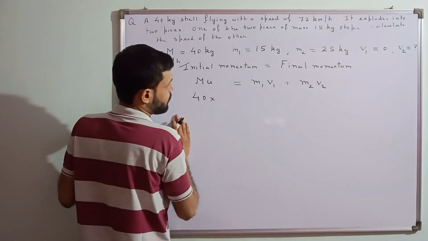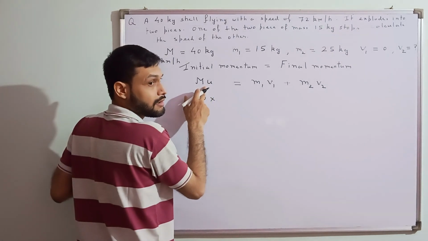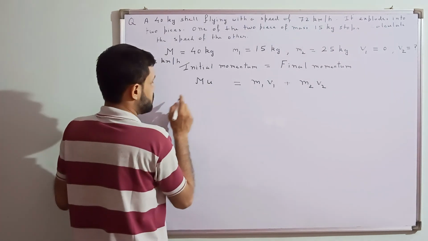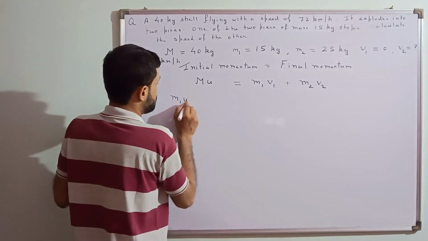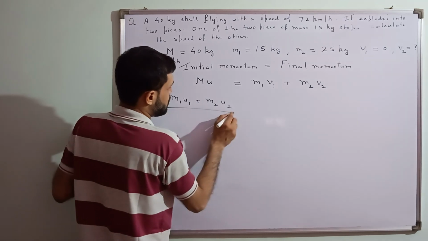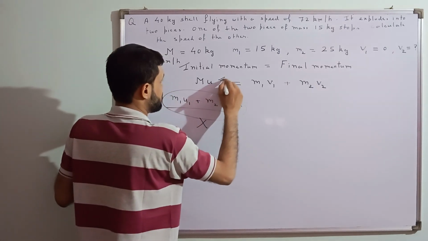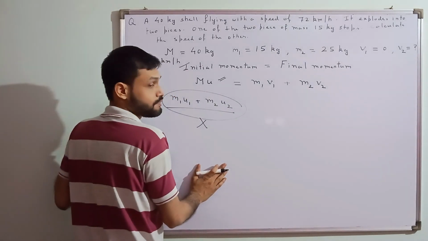So why in this case did you take only the final momentum for those two pieces, but for the initial momentum you took only one? Yes, sir. I'm not taking this. This is what I told you just before.